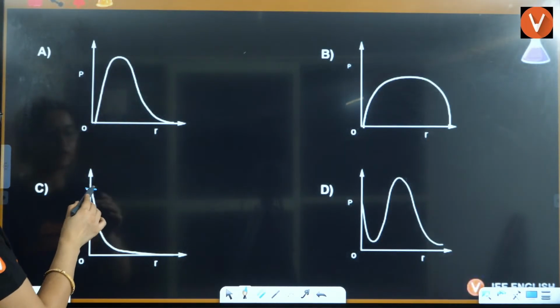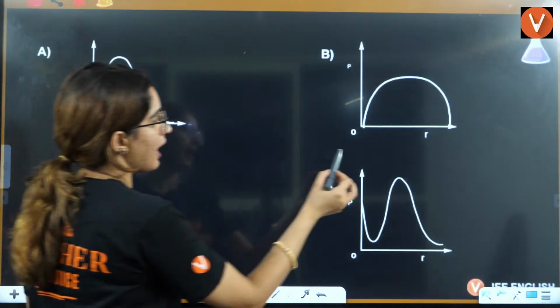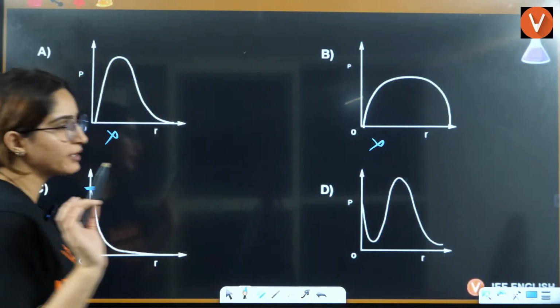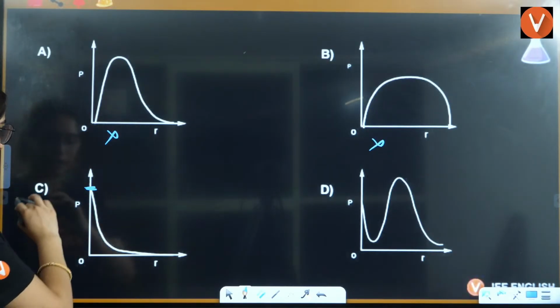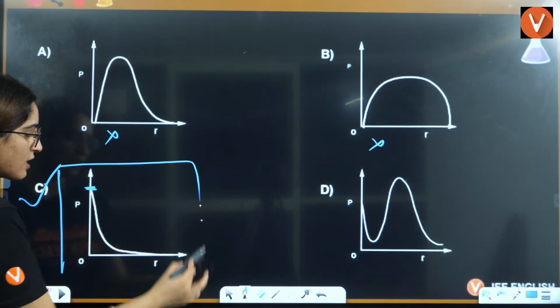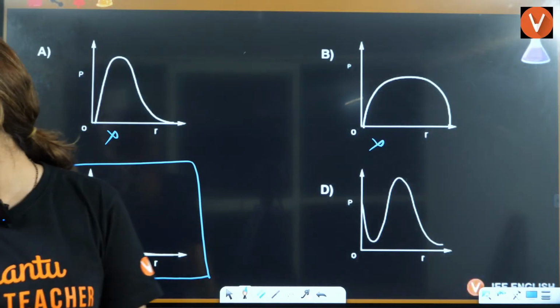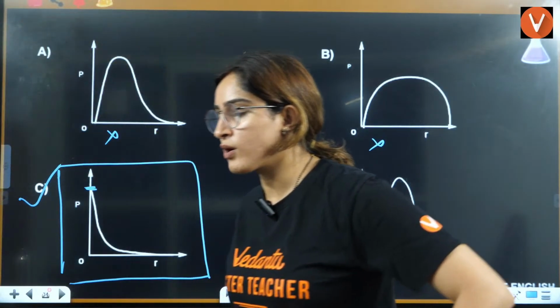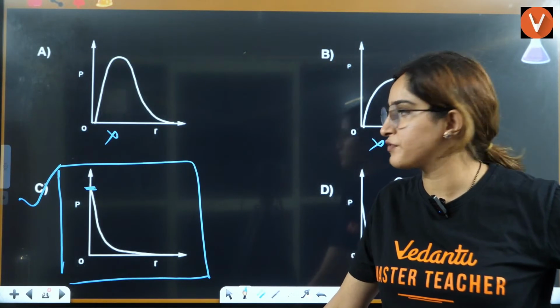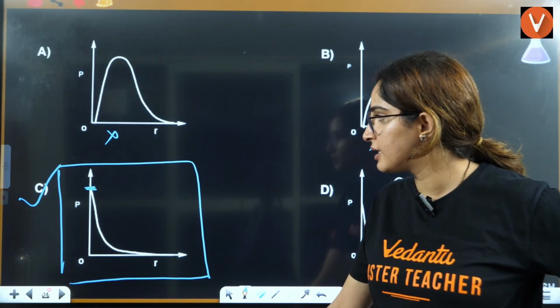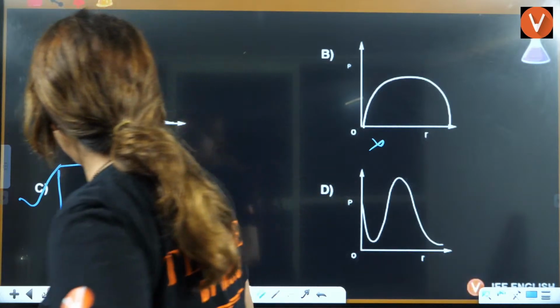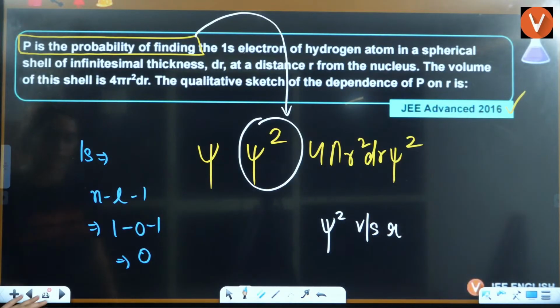If I start it from maxima, this and this are already eliminated. Then I need to have zero radial nodes, and that is possible only in case of C. Okay, understood? Yes, everybody, understood or not?